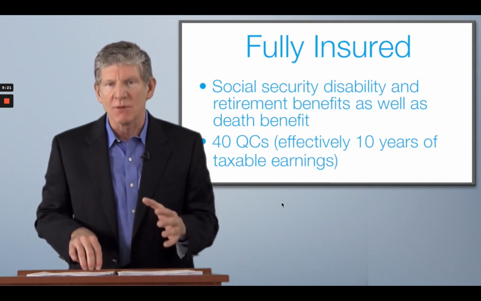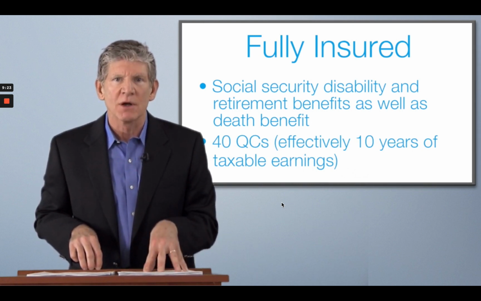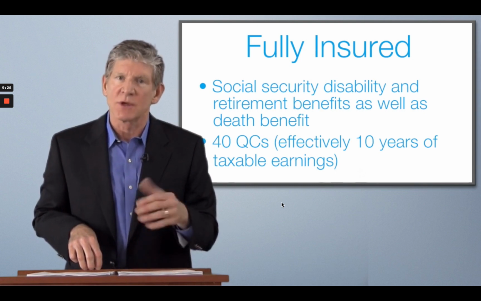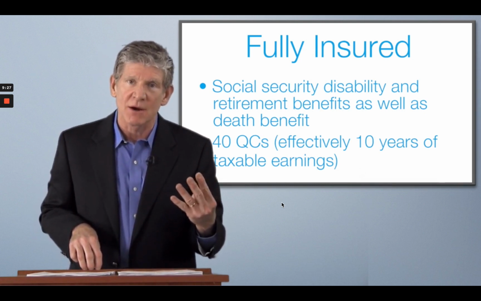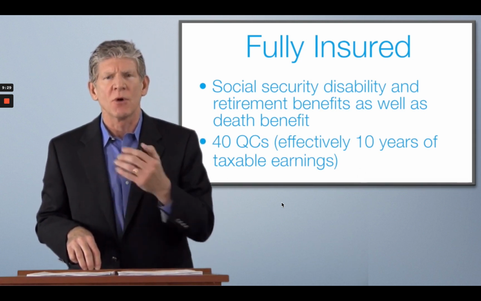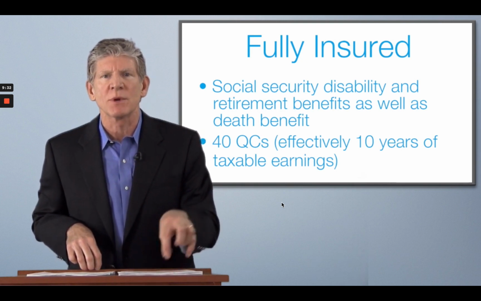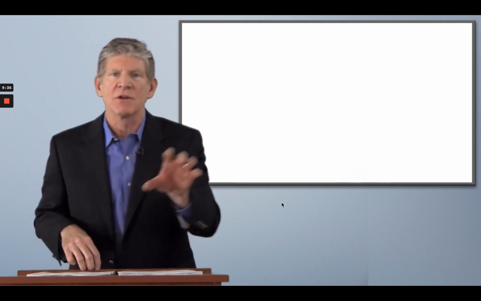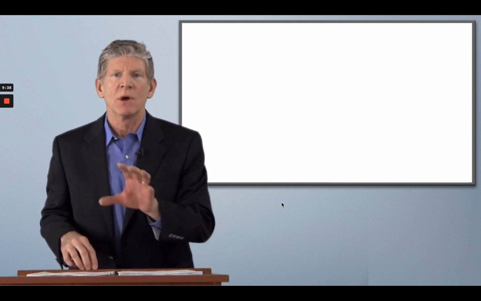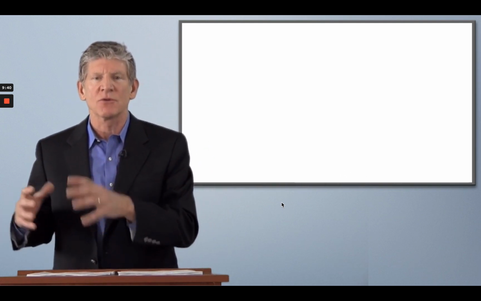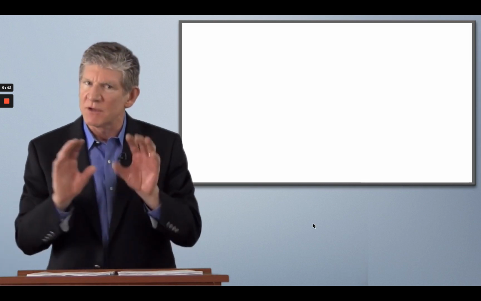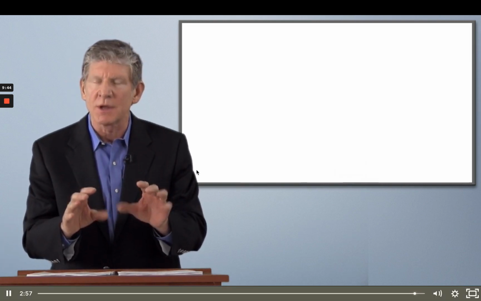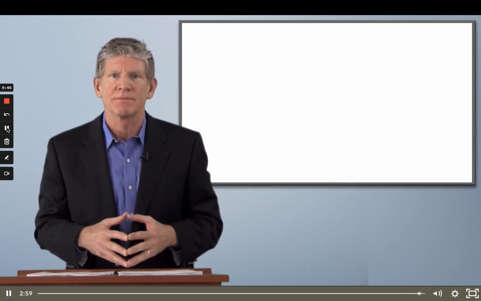Effectively, that means they need to work for 10 years, since you can accrue up to 4 quarters of coverage in a year. So make sure you understand the distinction between currently insured, thus eligible for Social Security death benefits, and fully insured, which allows you the right to expect Social Security disability and retirement benefits. If you understand how those rights are earned, everything else should fall into place.